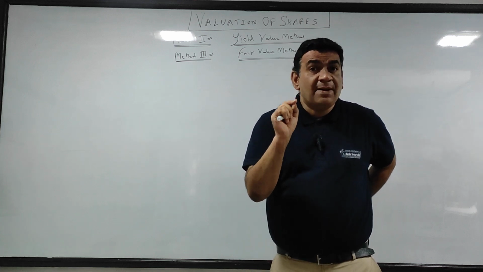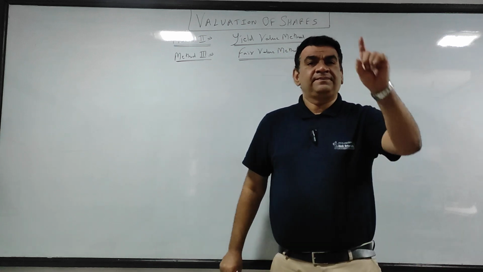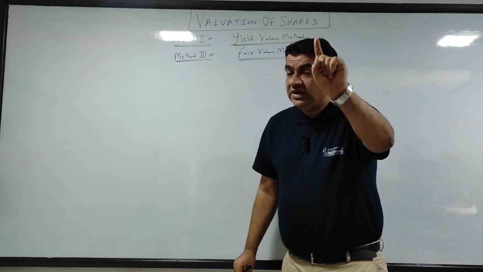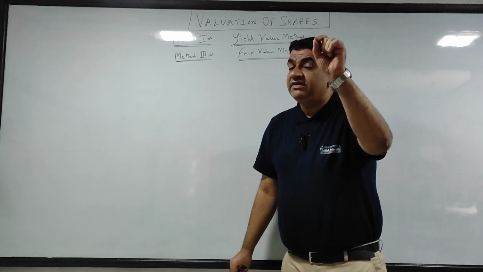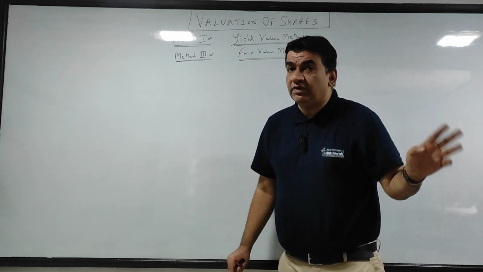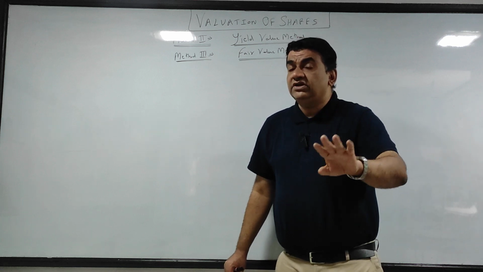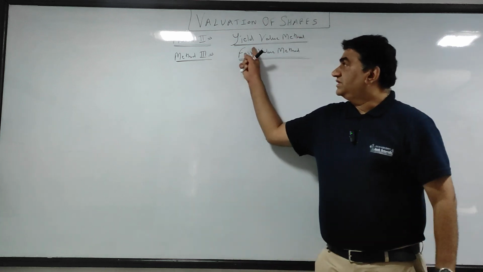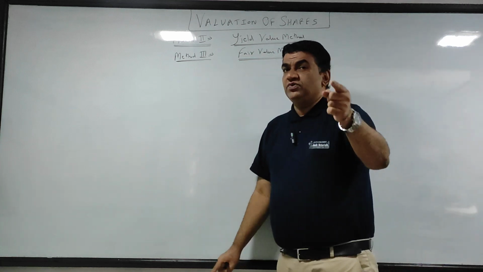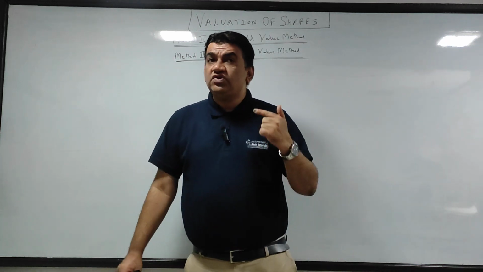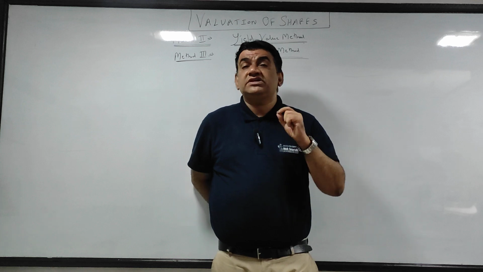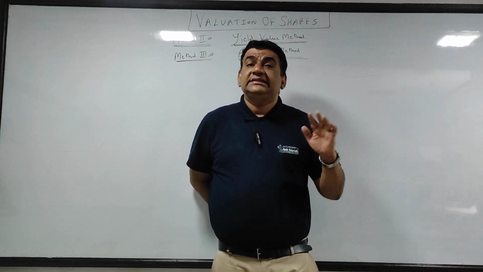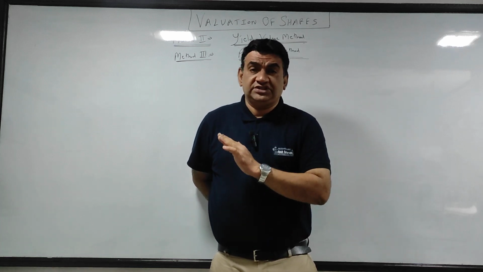There we needed only assets and liabilities. We were not supposed to know the profitability because that method had nothing to do with profit. Now coming to yield value, the major assumption on which yield value is calculated is that the company continues operation.